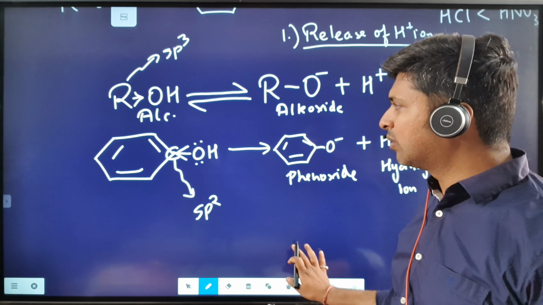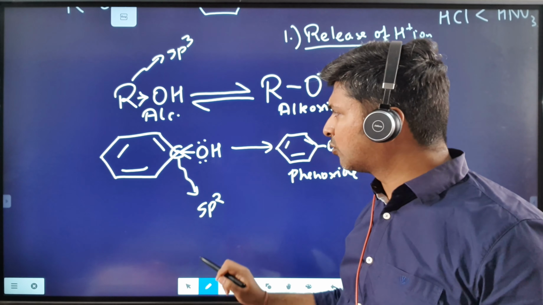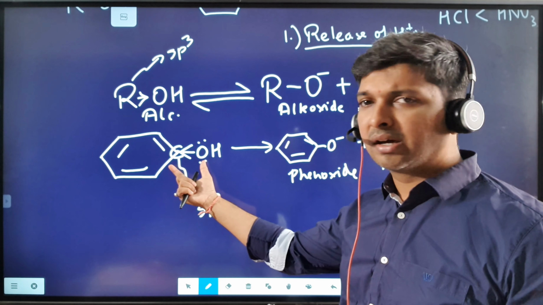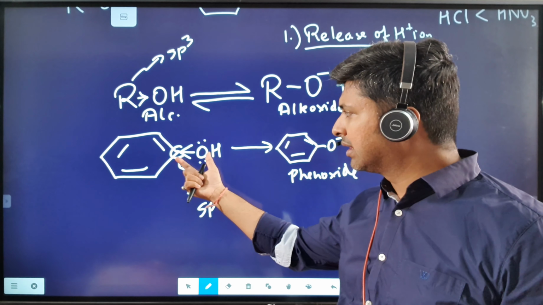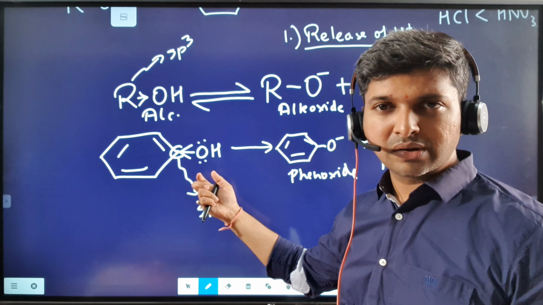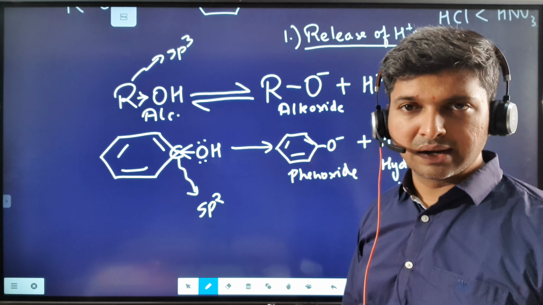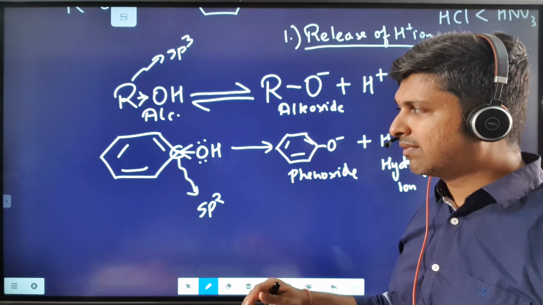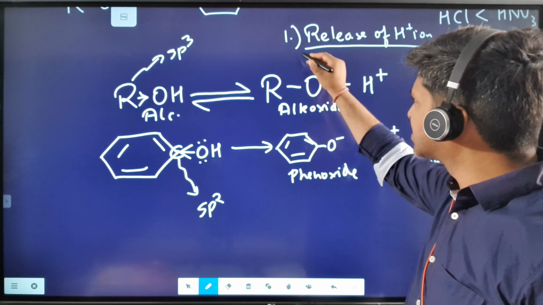Moreover, now talking about the bond length in ROH, the C–O bond length here is shorter. Because the bond length is shorter, the carbon holds on to the oxygen more tightly, pulls electrons from it, and makes the hydrogen released. That's the reason why phenols can donate H plus ions easily. Now, the second thing; the first point was the release of H plus ion.